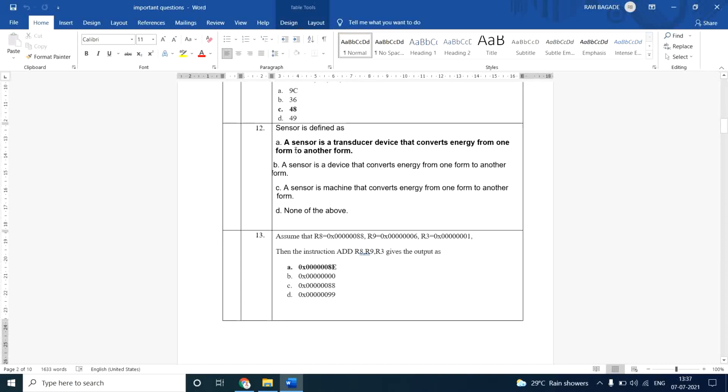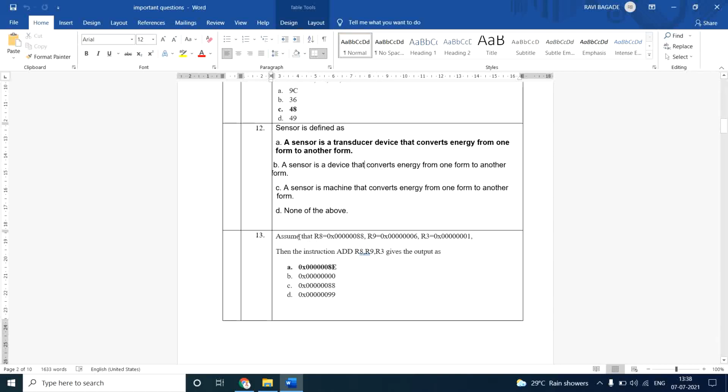So next question. Sensor is defined as. How do you define a sensor? A sensor is a transducer device that converts energy from one form to another form. So basically a sensor is considered as a transducer. It converts one form of energy into another form of energy. What are the examples? The examples could be temperature sensor, pressure sensor. Those convert one physical form of energy to another form.